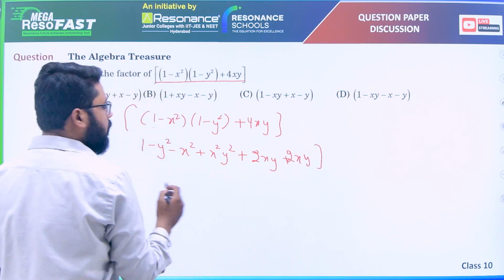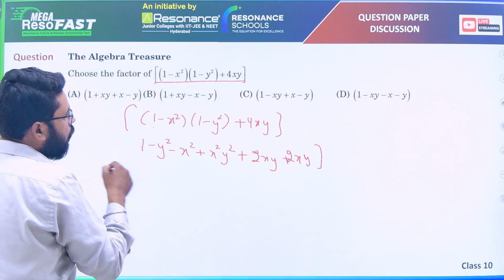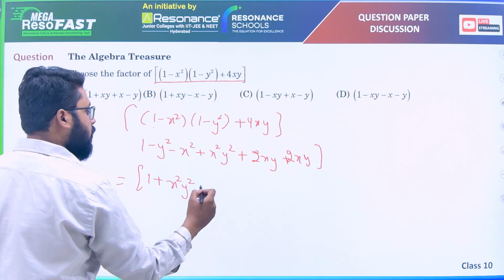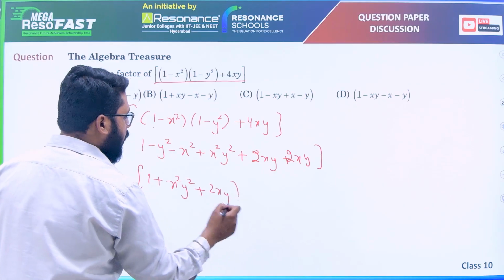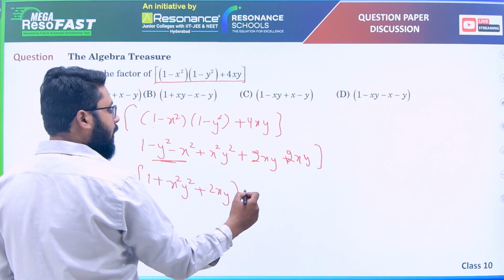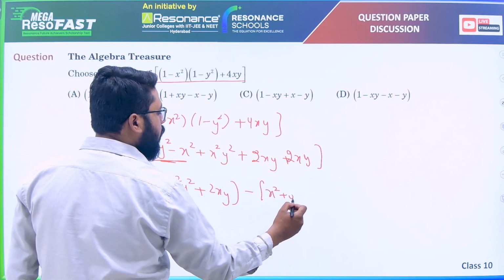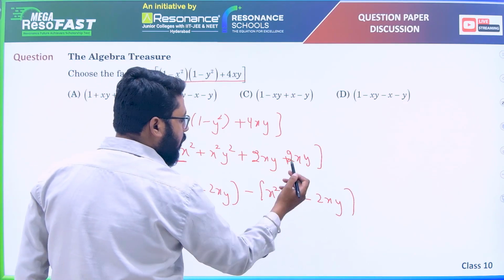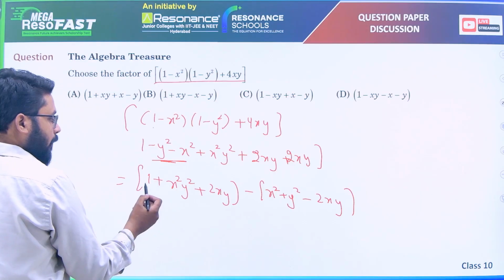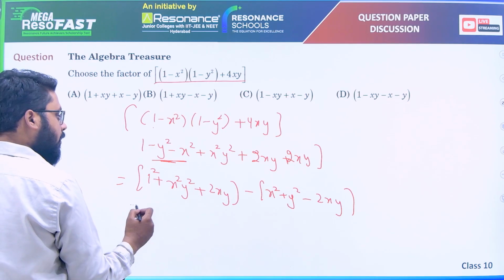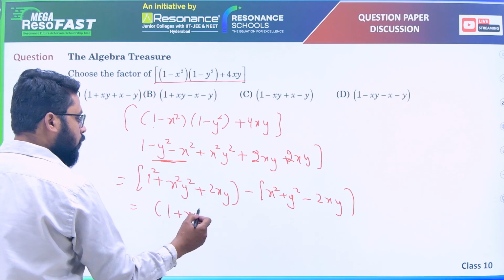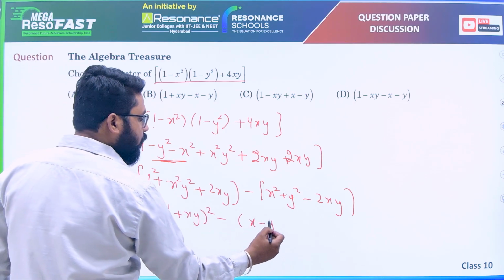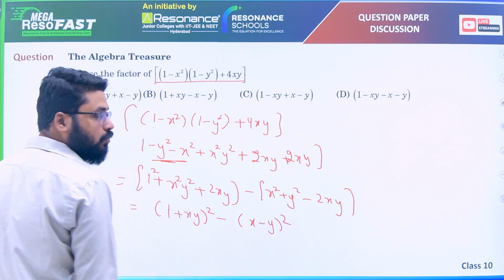Okay, now we'll form some pairs. So 1 plus x square y square plus 2xy is one pair, and see these terms are negative. If you take minus common, x square plus y square, and if you keep 2xy, that will also be minus, then minus minus will become plus. So 1 square plus x square y square plus 2xy gives 1 plus xy whole square, a square plus b square plus 2ab. And it is x minus y whole square, a square plus b square minus 2ab.